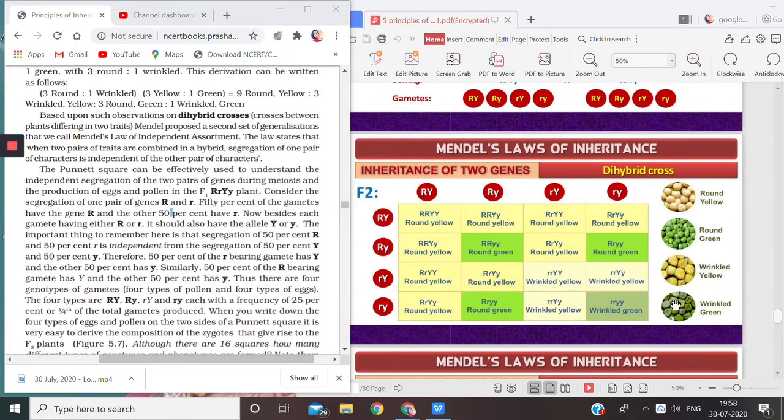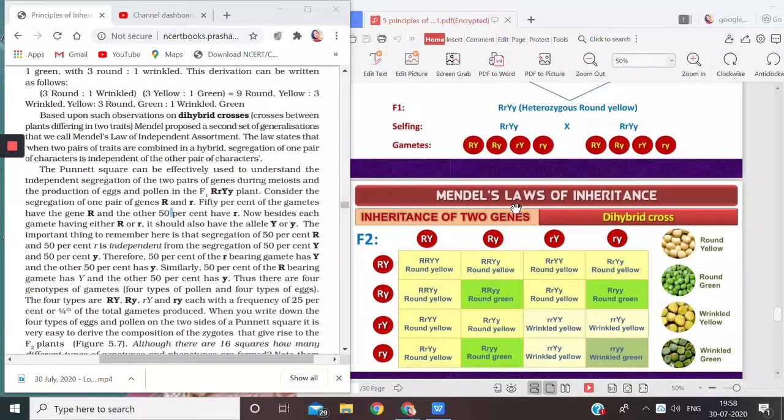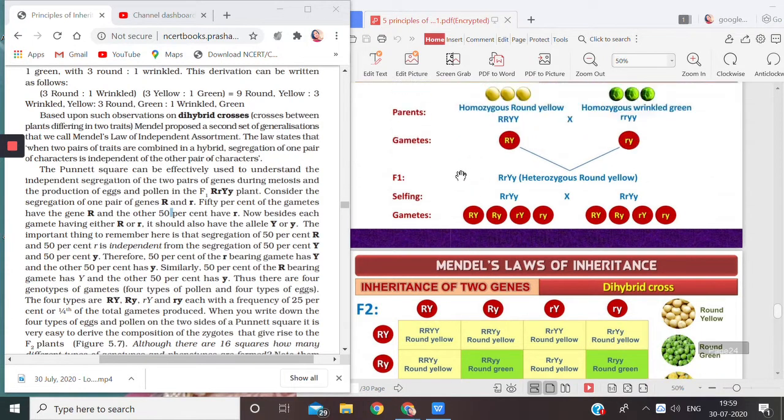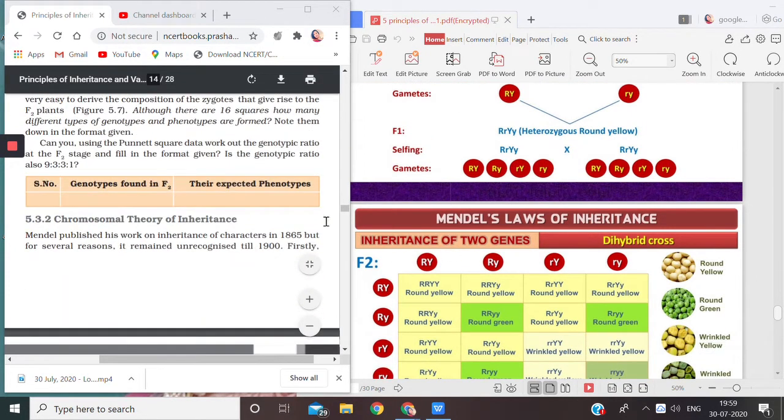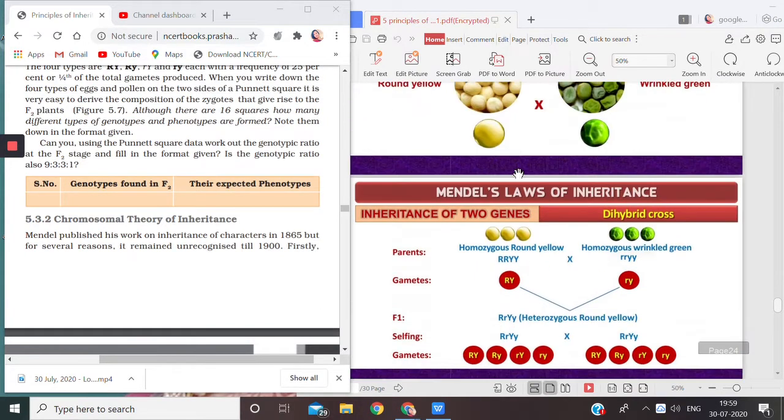We got this result because the gametes were independent, or rather I should say the alleles were independent of each other. The allele for shape did not influence the allele for color. So that is why this proves that there was a thing called independent assortment.